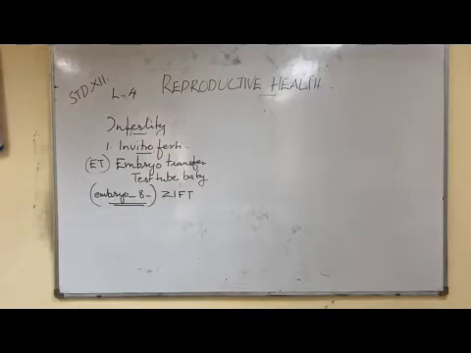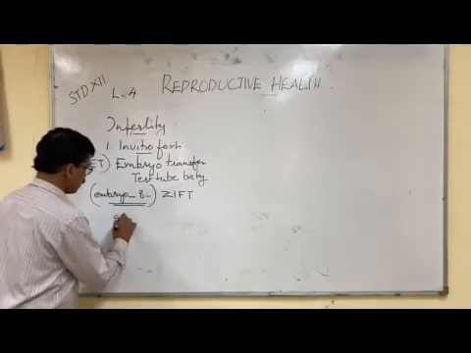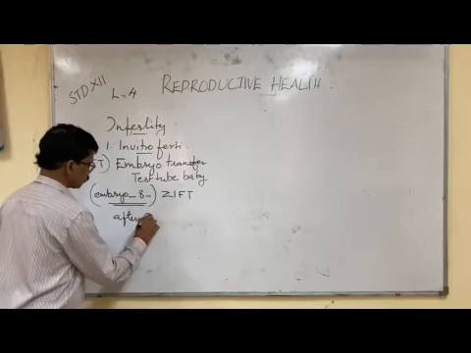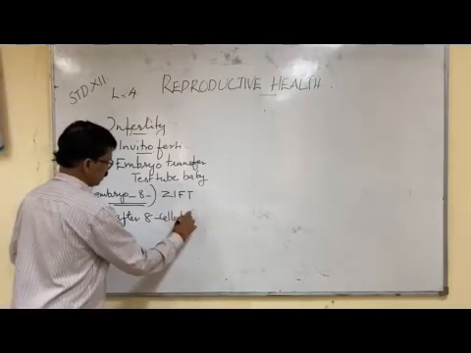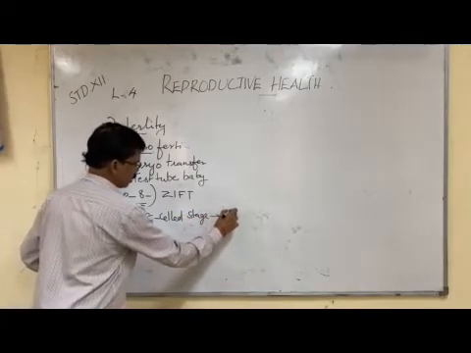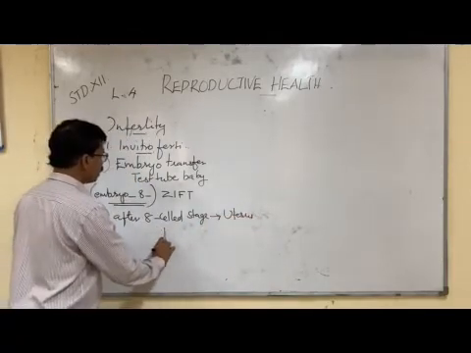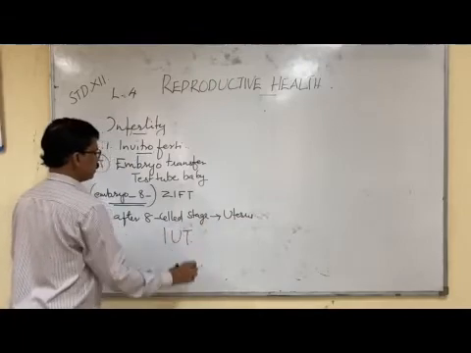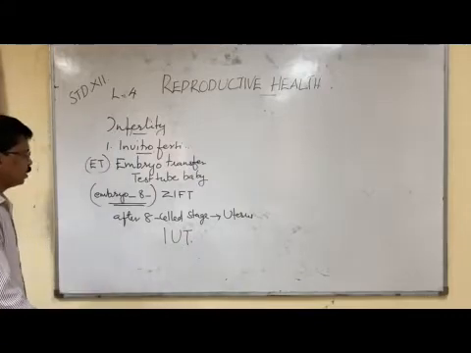Or after the 8 cell stage, the embryo is transferred to the uterus directly. This is called intrauterine transfer. What is the difference between SIFT and IUT?